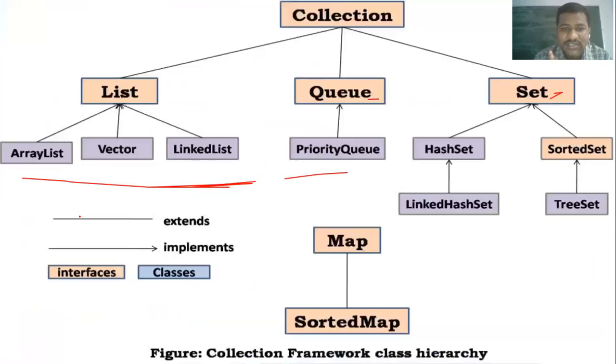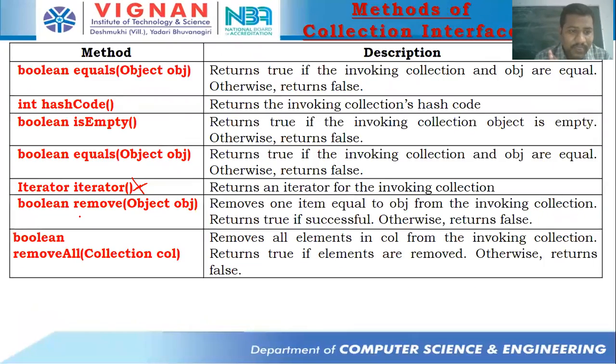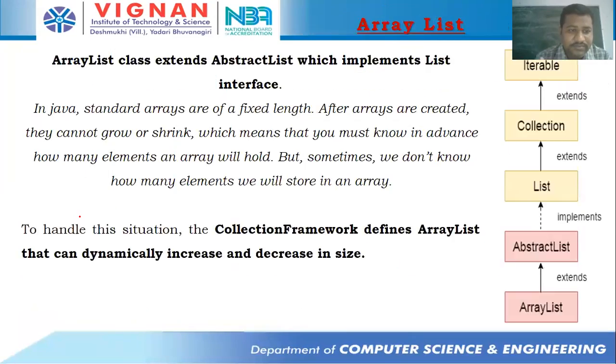And let's enter into this ArrayList. Try to focus over here. ArrayList is a class. It's not an abstract class. It's a class that extends AbstractList, which implements the List interface. ArrayList is a class that extends AbstractList, and it implements what? The List interface.